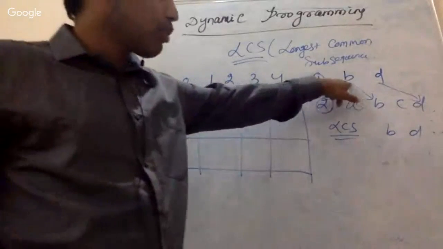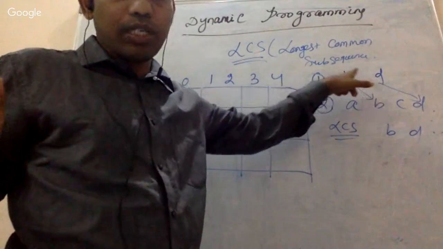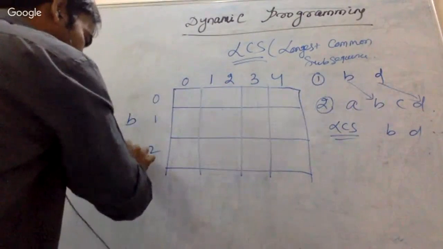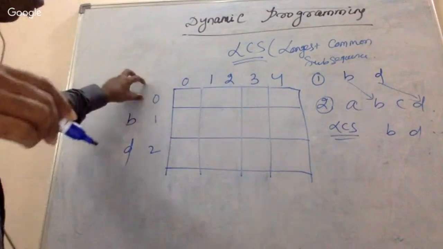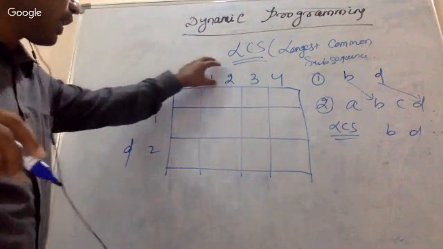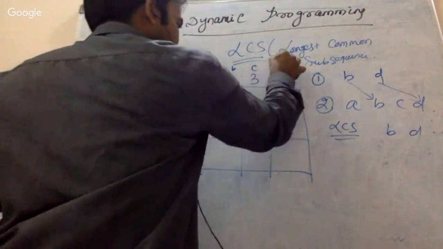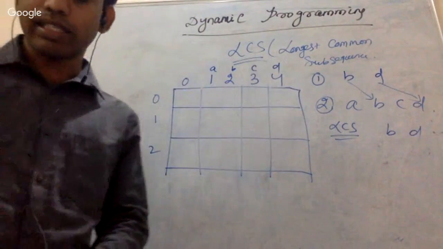The length of this string is 2. So 1 stands for B, and 2 stands for D. 0 means no length. Similarly, for the columns 1, 2, 3, 4, just write A, B, C, D above them, like this.